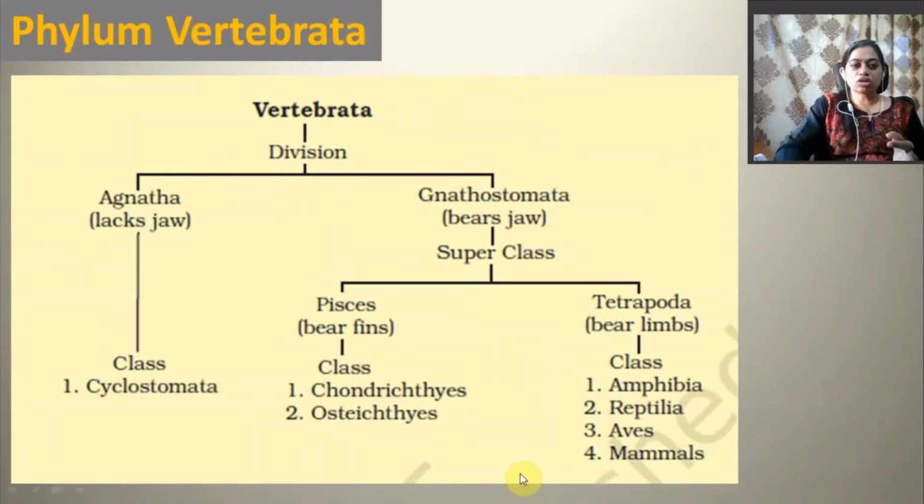Okay, let's start with Cyclostomata. That means we are talking about subphylum Vertebrata, division Agnatha, and under it class Cyclostomata. They lack jaws. That is their first and important character.